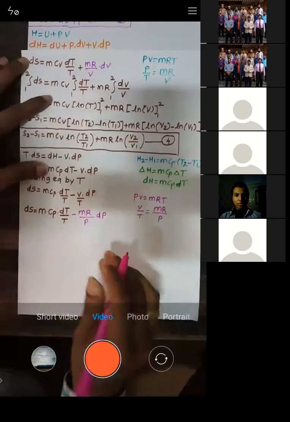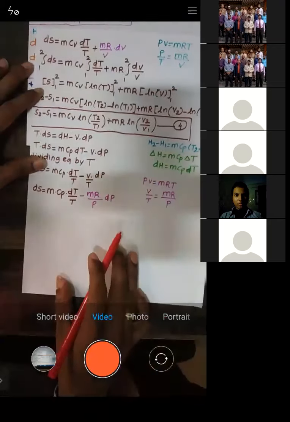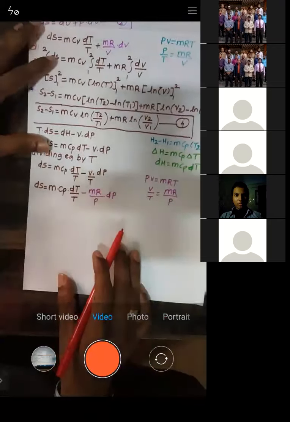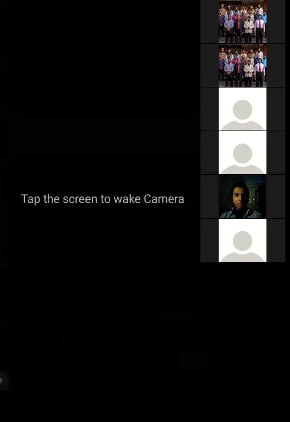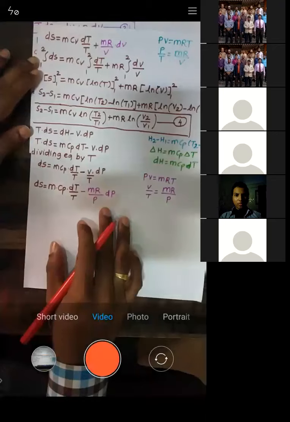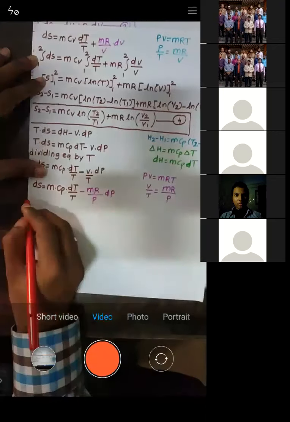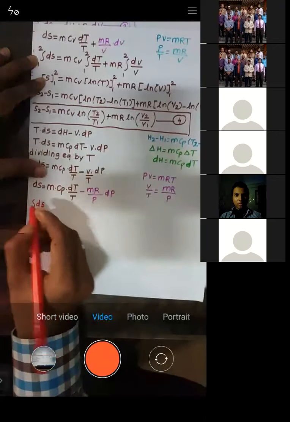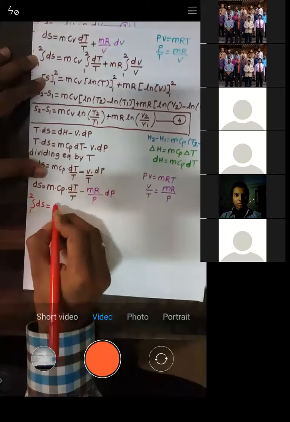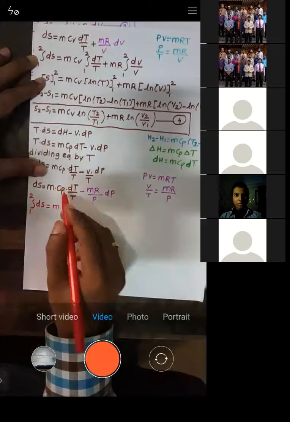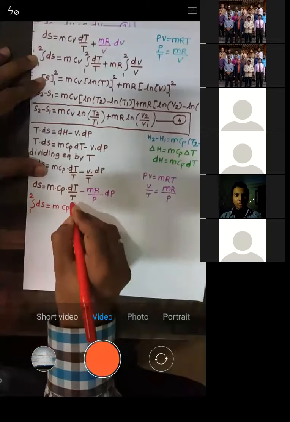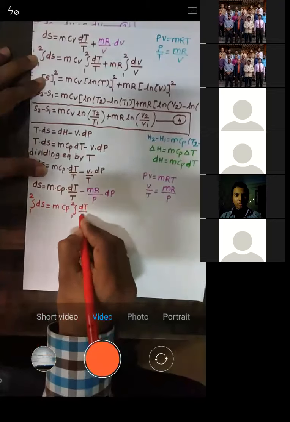Now let us solve this one. This is the equation we got. We need to get the expression for change in entropy, so we'll integrate it. The integration of dS from 1 to 2 is given by: m and Cp are constant values, so we take them out and integrate dT by T for the process 1 to 2.